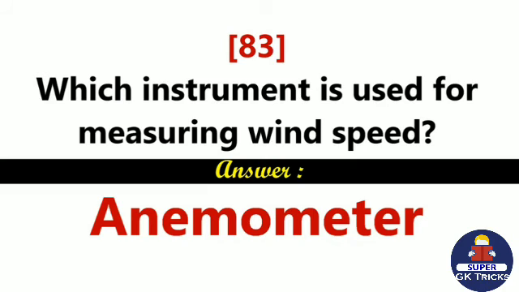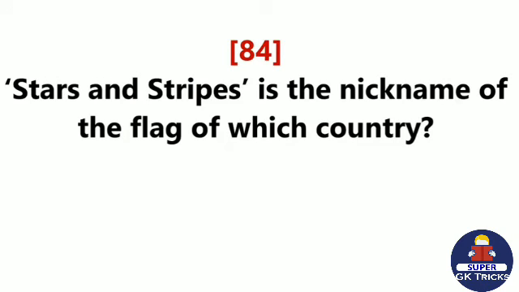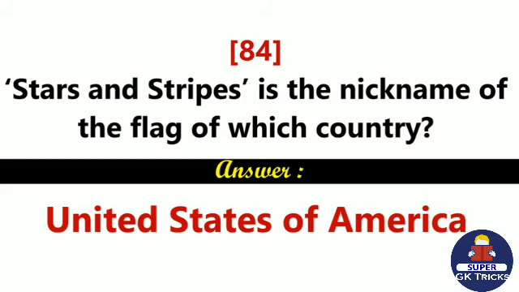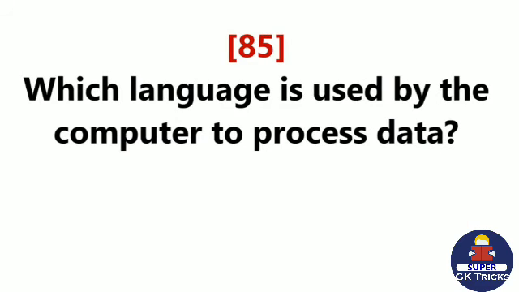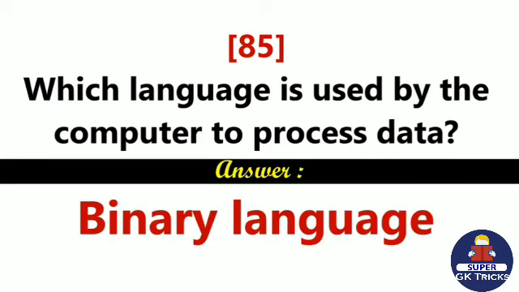Anemometer. Stars and Stripes is the nickname of the flag of which country? United States of America. Which language is used by the computer to process data? Binary language.